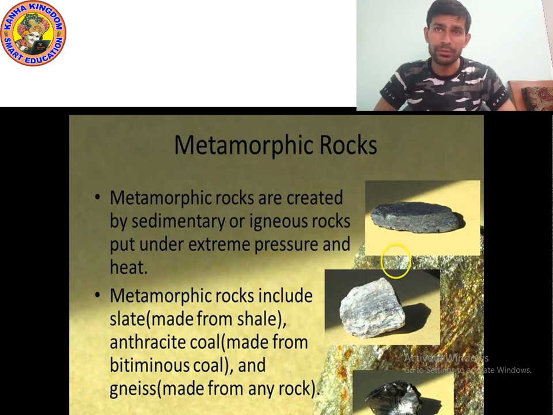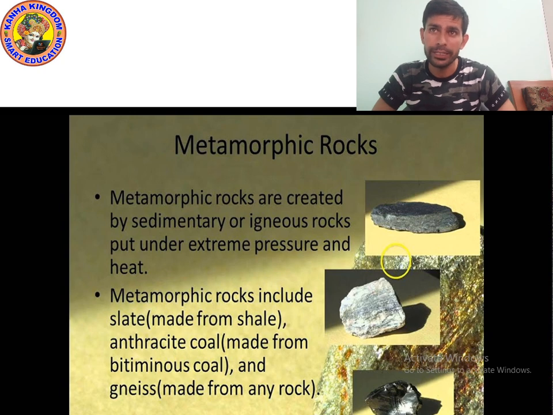It means sedimentary and igneous rock form metamorphic rock when they are put under extreme pressure and heat.